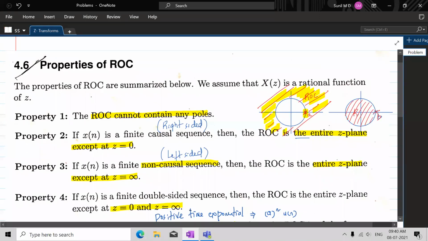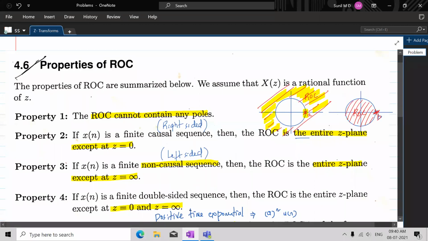And in this case also, the pole that we have marked here is on the boundary of the region of convergence, but it is not within the region of convergence. Understand that? So that's why this very clearly says ROC cannot contain any pole. It can be on the boundary of the region of convergence, but it cannot be within.